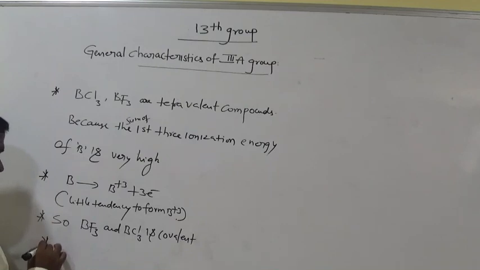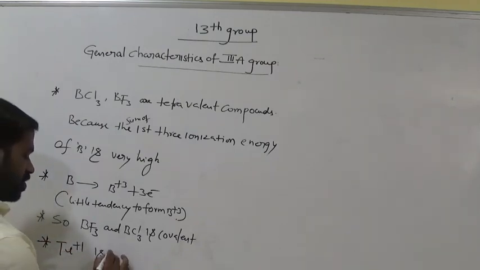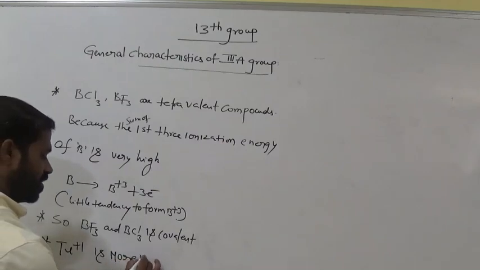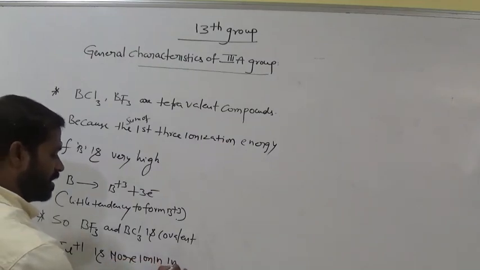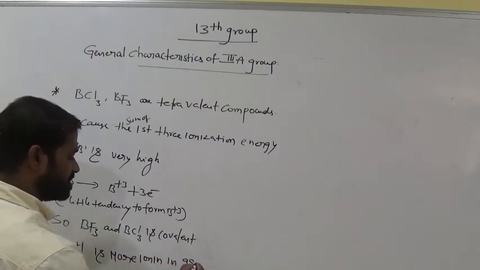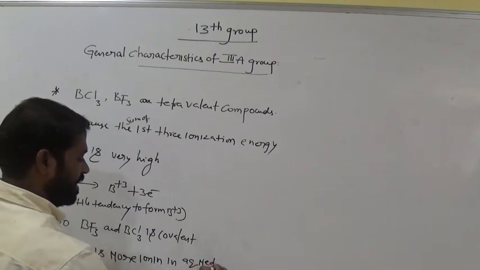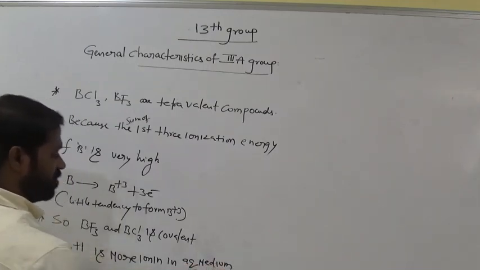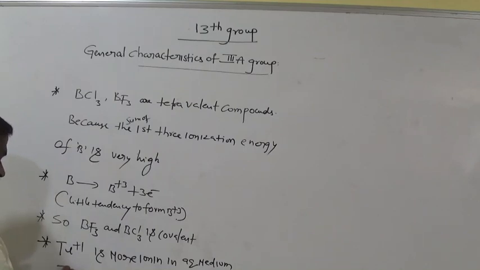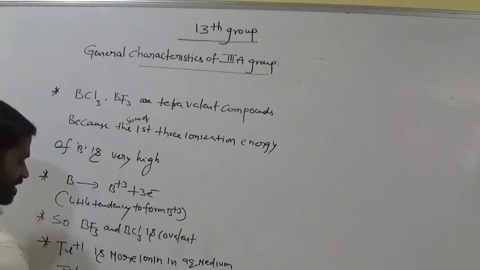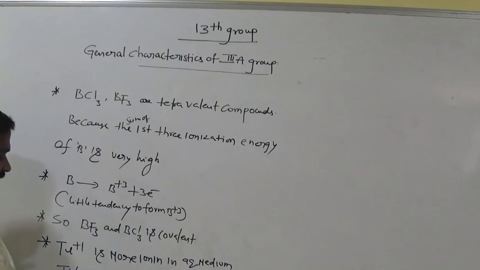What about thallium 1? So thallium plus 1 is more ionic in aqueous medium. Aq means aqueous medium here. So that means when dissolved in water it forms thallium hydroxide, which is ionic in nature. Thallium hydroxide is ionic in nature.